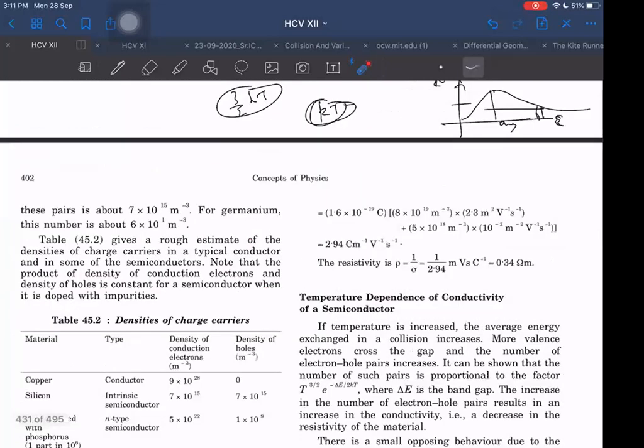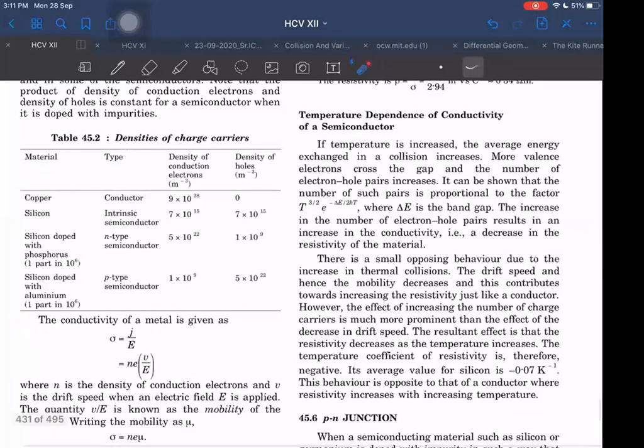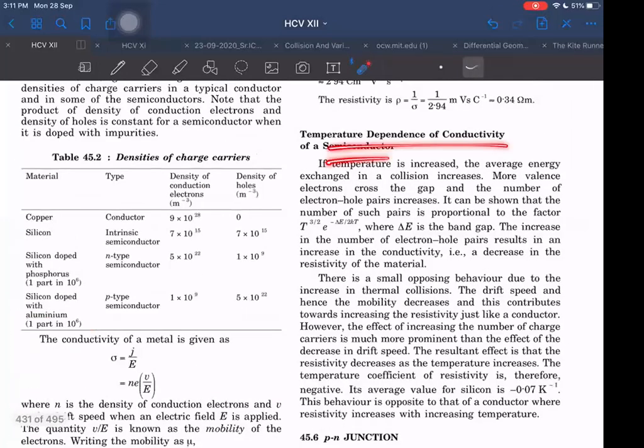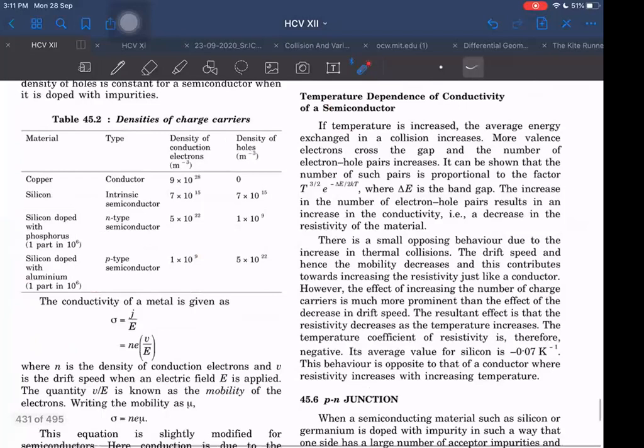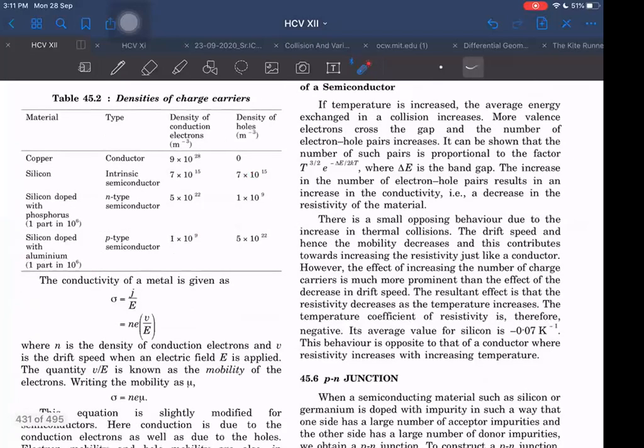Anyway, next comes our temperature dependence of conductivity. I told you already, but this is interesting. I think I did not give you the formula, so let us see it.